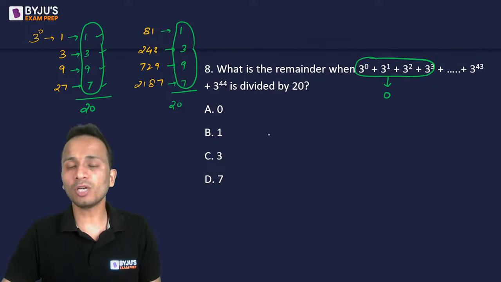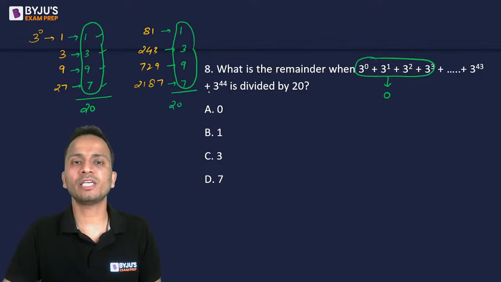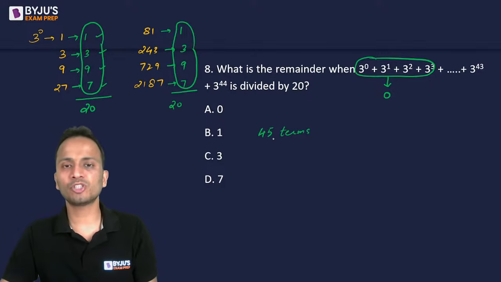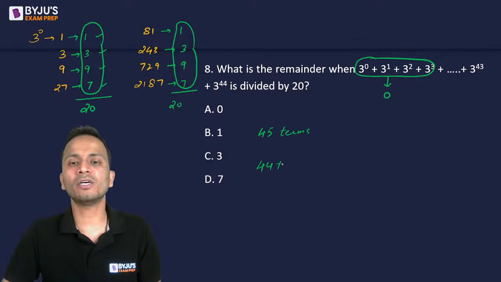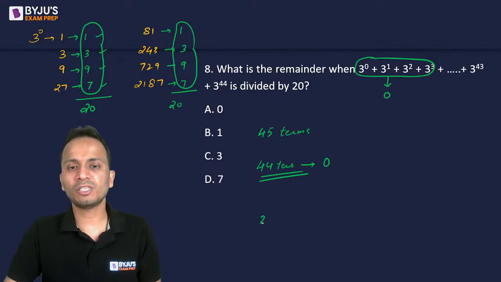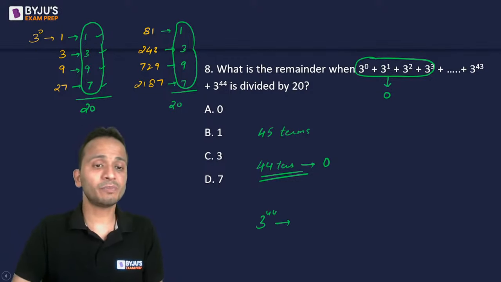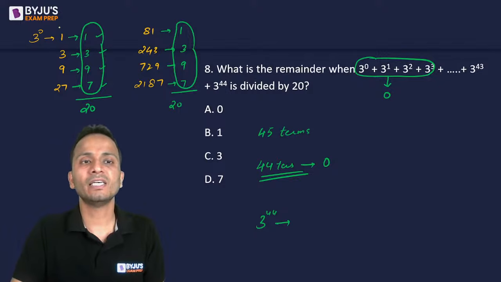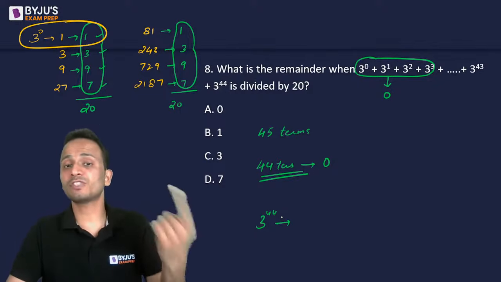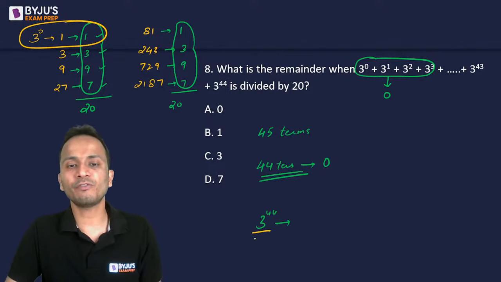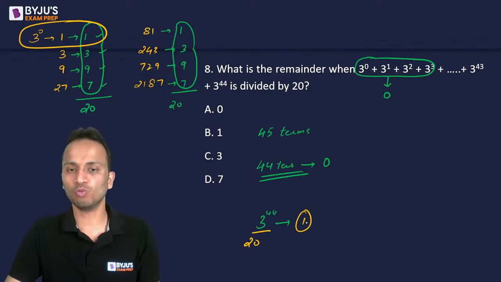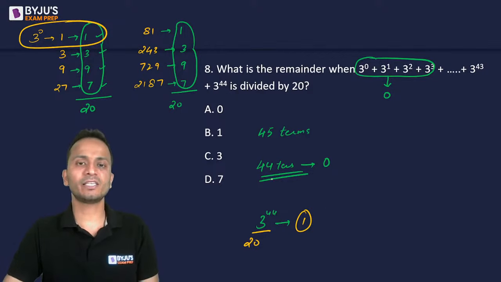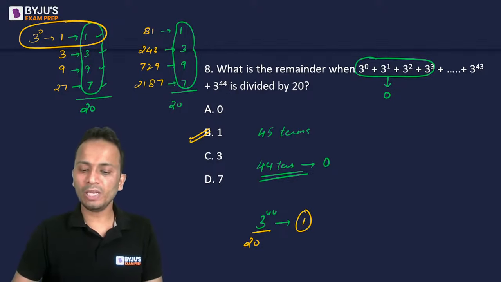Now how many total terms are there? From 3 raised to the power 0 to 3 raised to the power 44. So there are a total of 45 terms, right? If I combine 4 terms together, the first 44 terms will give me a remainder of 0. The last term, 3 raised to the power 44, will remain, and its remainder will be 1 because of cyclicity. So 3 raised to the power 44 when divided by 20, the remainder will be equal to 1. Hence the final remainder of this question will be equal to 1.